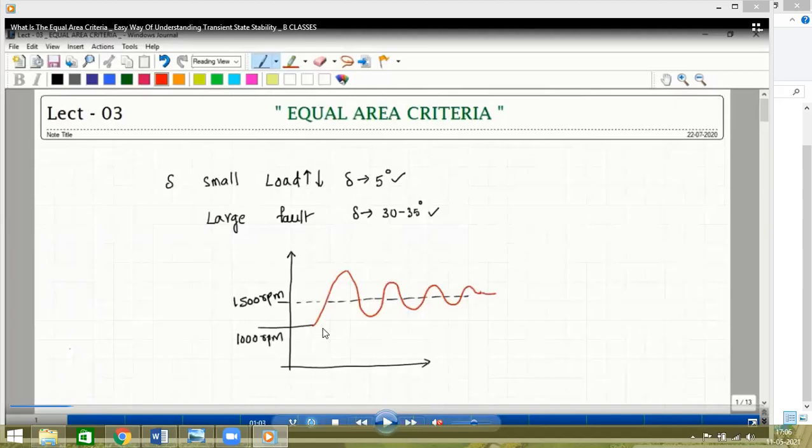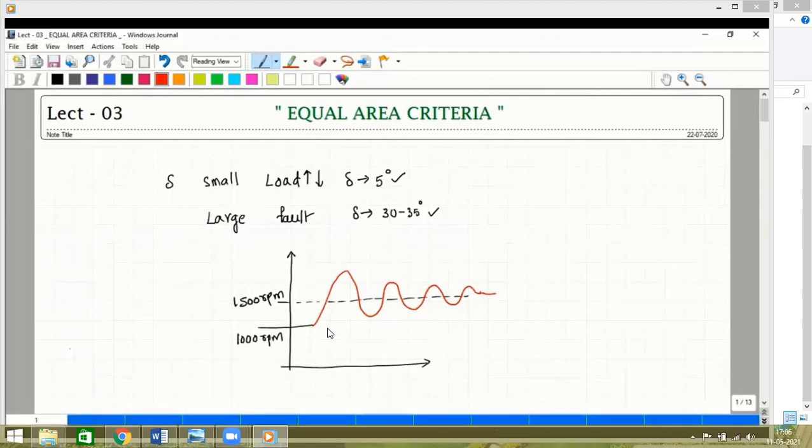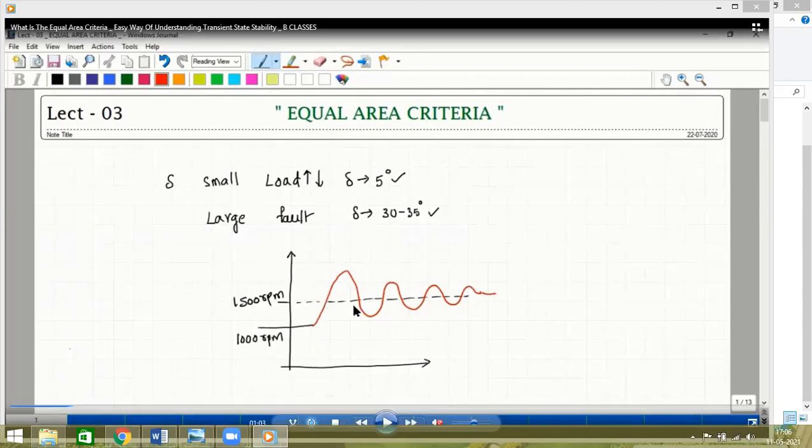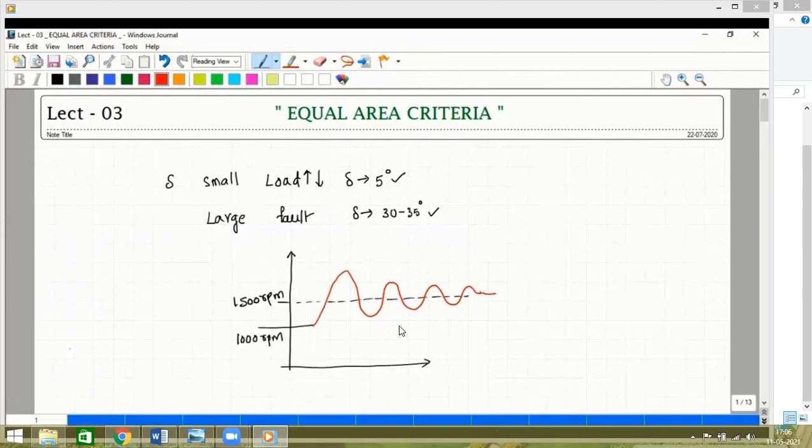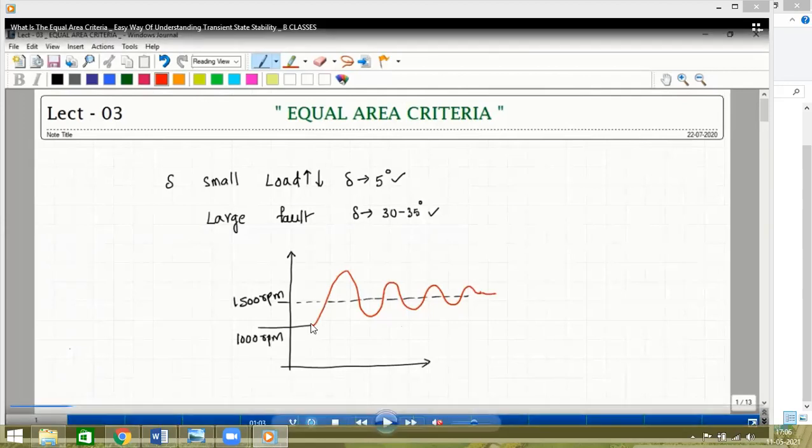No. First, this graph is explaining that the speed of the generator, or the rotor of the synchronous generator, slowly rotates, which is called the swing. Swing means just moving from back to forward, forward to back, not complete rotation. So the rotor speed swings, it oscillates, and then reaches 1500 RPM. What happens under this transient condition, which exists for a short period of time, we are studying in our subject.